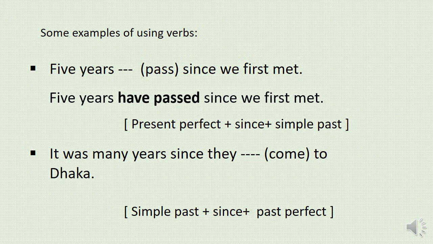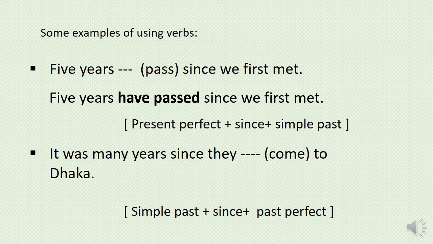It was many years since the dash come to Dhaka. It is a little bit different, dear students. Look at this. The sentence part before since is in simple past tense, and in this case we have to use past perfect in the last part of the sentence.